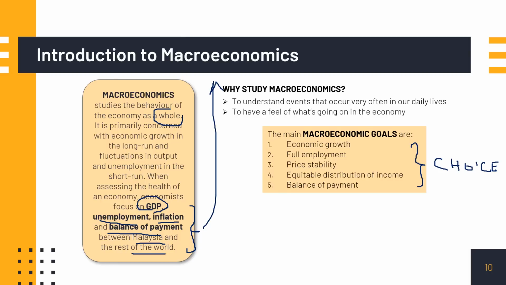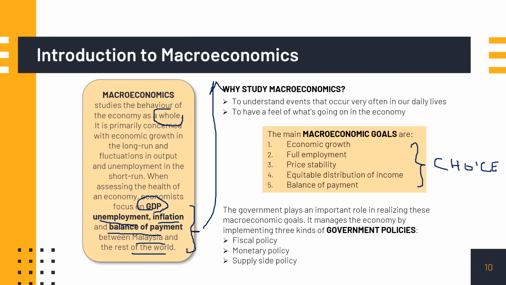Okay, so if you look at your lecture notes, you can see that I've given you several examples. Macroeconomic goals can be conflicting when, if the economy or if the government wants to achieve full employment, it might be at the expense of higher prices. If the economy wants to achieve economic growth, for instance, it's also at the expense of higher prices. Okay, so this is what it means. I hope you can try to relate the concept of scarcity and choice with now our macro goals or macro choices.